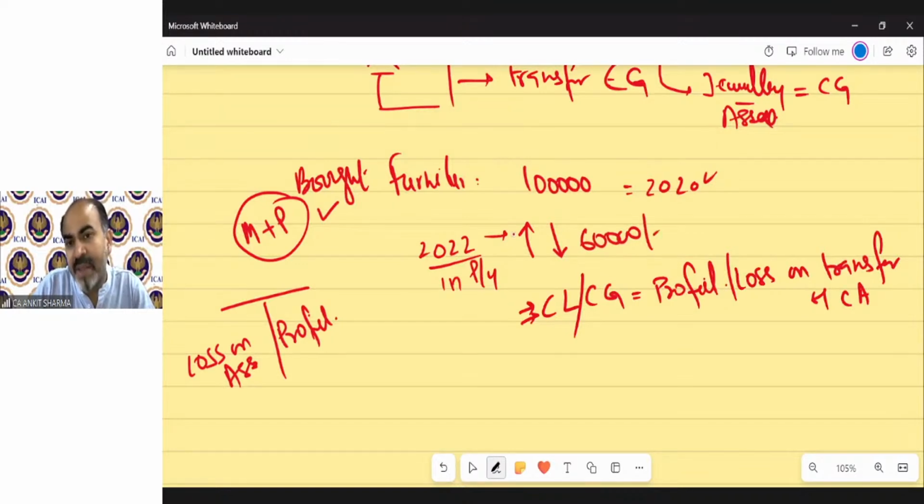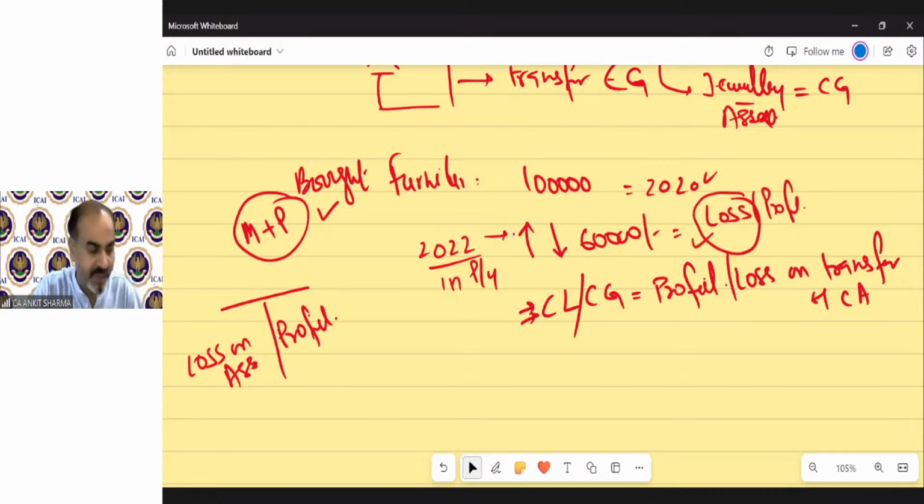So is there any profit on sale of asset or loss on sale of asset? What arises, loss or profit? It will always be loss. There will be no profit on sale of any movable asset which is for personal use, except in some exceptional cases. So technically there will always be a loss when you sell any movable personal asset.